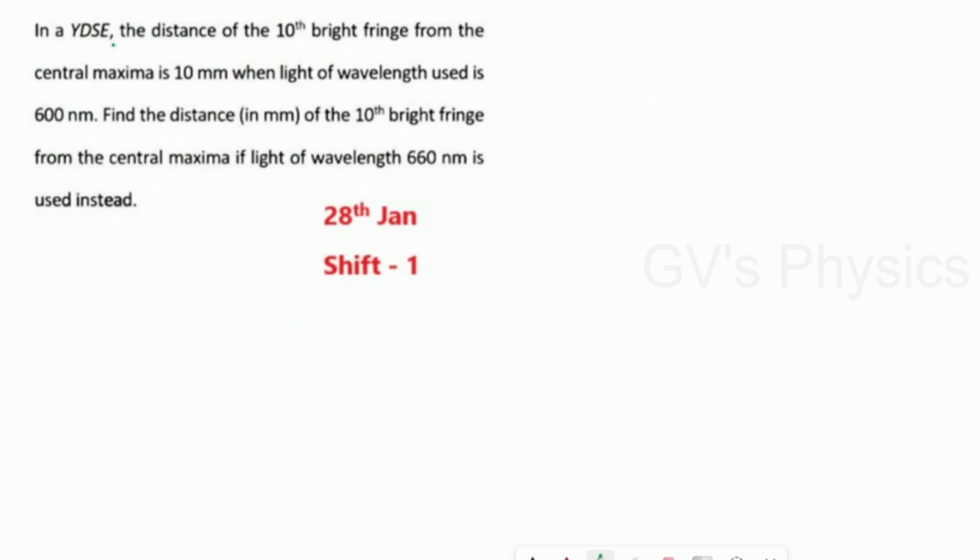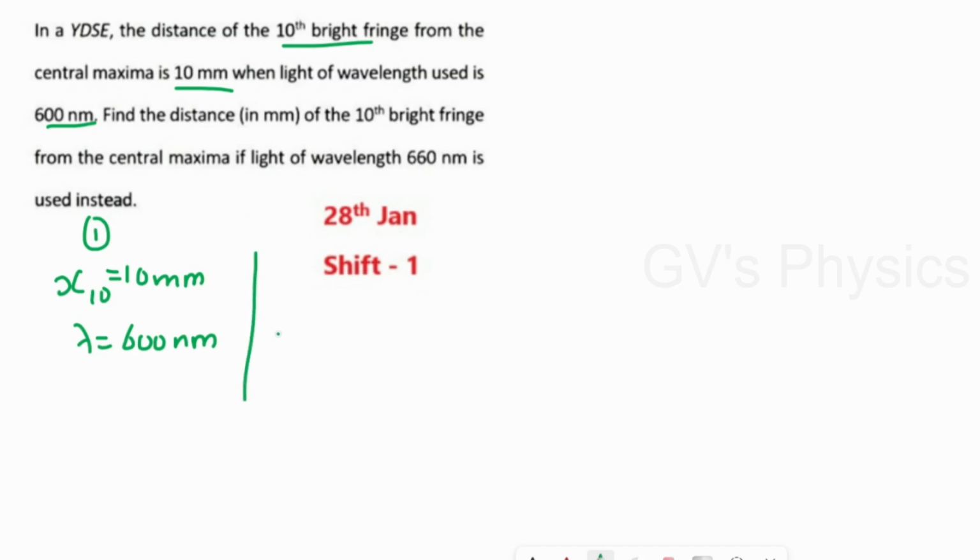Next question. In the Young's double slit experiment, the distance of the 10th bright fringe from the central maxima is 10 millimeter when the light of wavelength used is 600 nanometer. So in the first condition, they have given the distance between the central maxima and the 10th bright fringe. So we can take it as x10 is equal to 10 millimeter. The wavelength used in the experiment, lambda, is equal to 600 nanometer. Next, find the distance of the 10th bright fringe from the central maxima if light of wavelength 660 nanometer is used. So instead of 600 nanometer, if you change the wavelength to 660 nanometer, what will be the position of the 10th bright fringe?